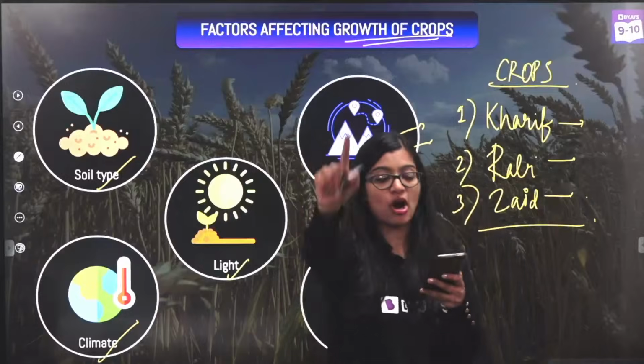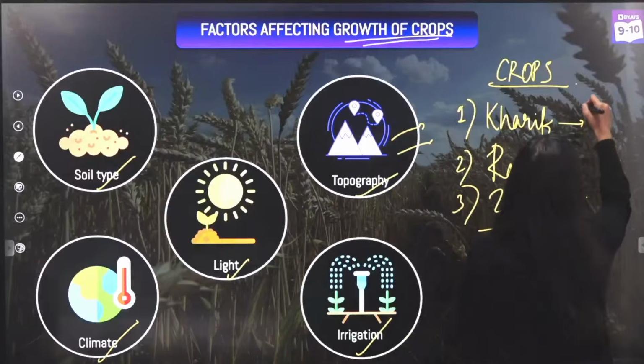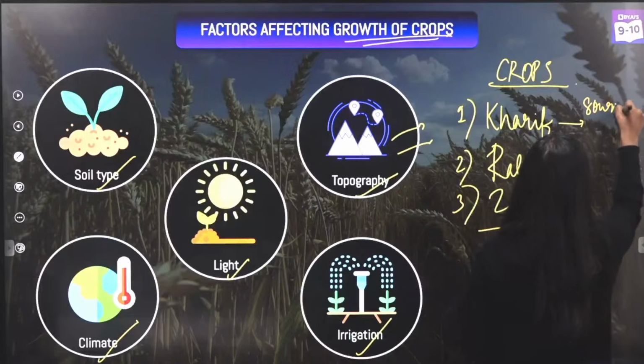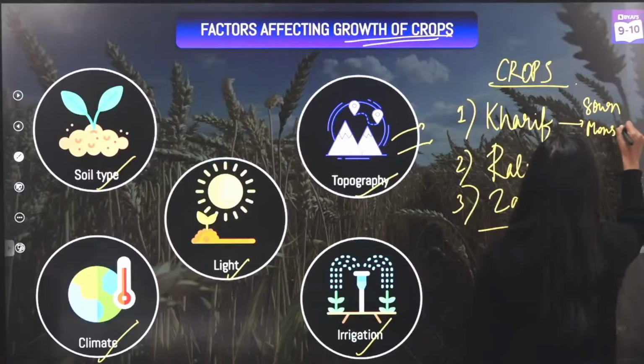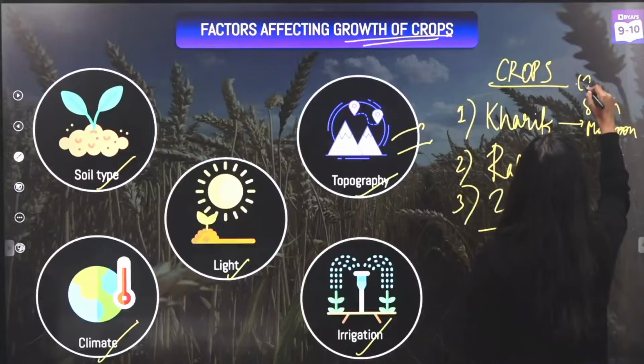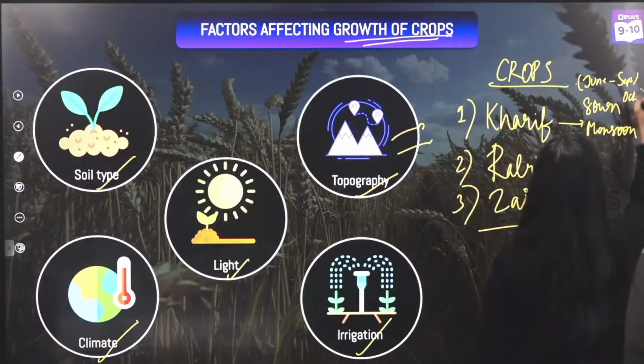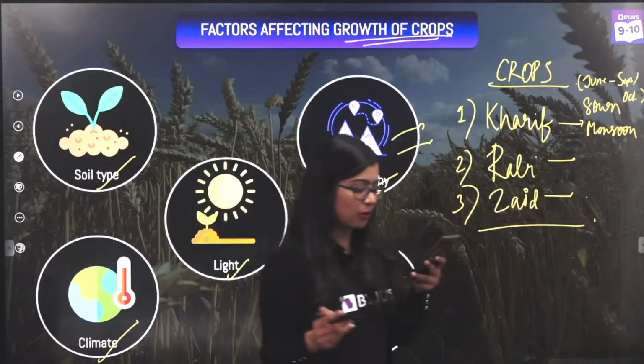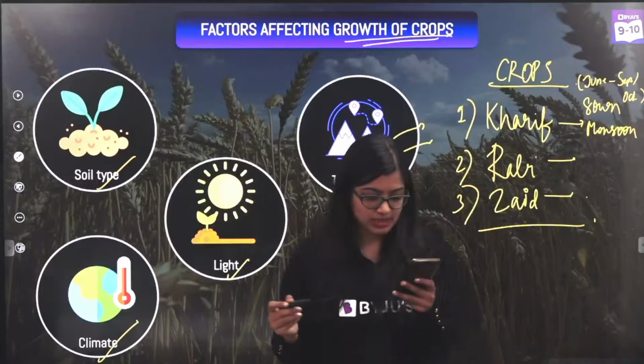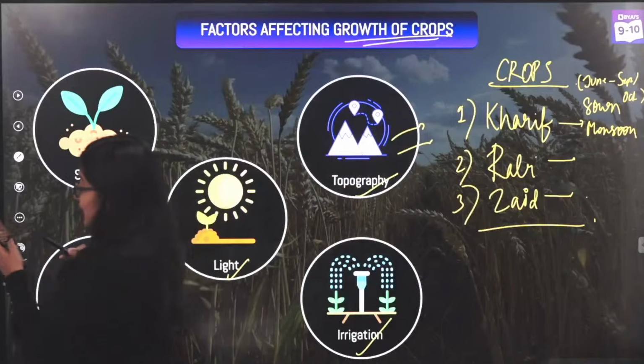Kharif crops are grown in monsoon season. Wonderful. Yes. So these are sown in monsoon, right? So I'll say they are sown in monsoon season. So roughly their period of growth is between June to September or sometimes October. What about rabi crops, everyone? Tell me quickly, what are rabi crops?